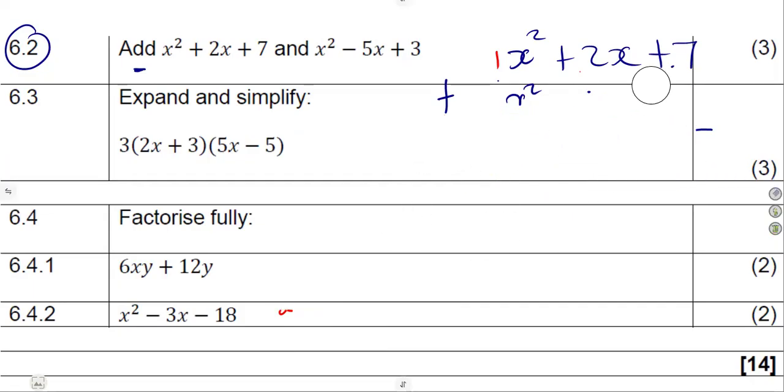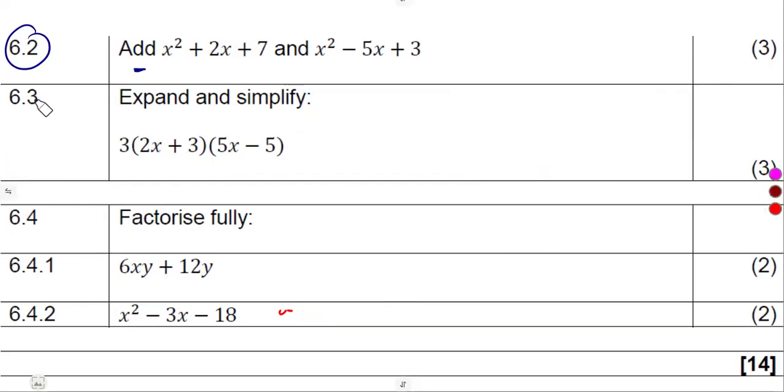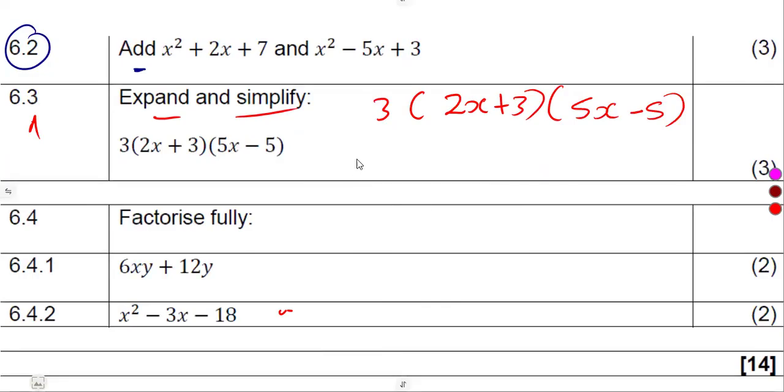Expand and simplify. All right. So this is what we are given here, to expand and simplify. There are two brackets: 3 into (2x plus 3), another bracket (5x minus 5). So remember, when you're given something like this, you can work with these two brackets, it's fine, or you can use the 3 in one of these brackets. Then you expand the rest.